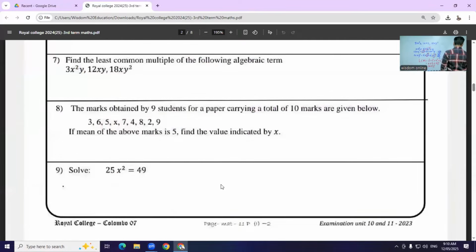Marks obtained by 9 students. Right. Okay. Now you can see that one. Marks obtained by 9 students for a paper carrying a total of 10 marks are given below. If the mean of the above marks is 5, find the value indicated by x. Mean value. What is the mean value?